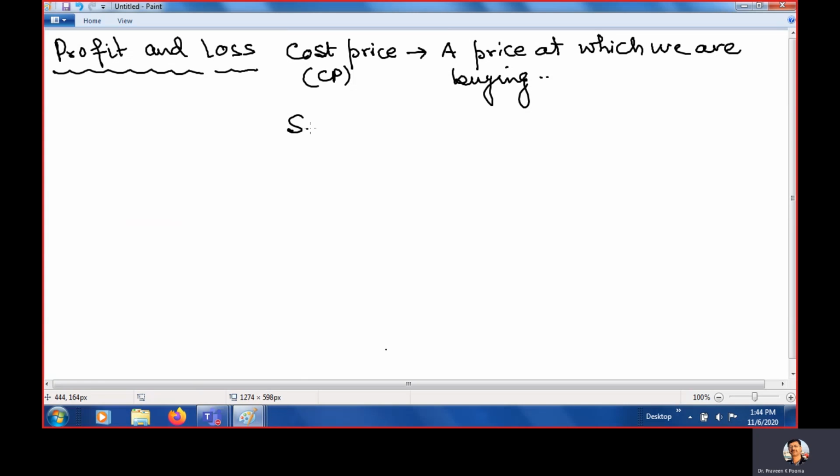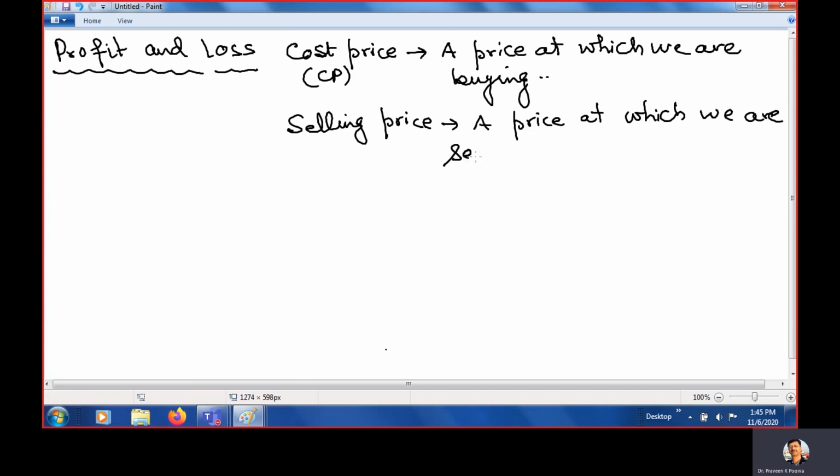Clear? And selling price. What is selling price? Selling price means the price at which we are selling. Got it?